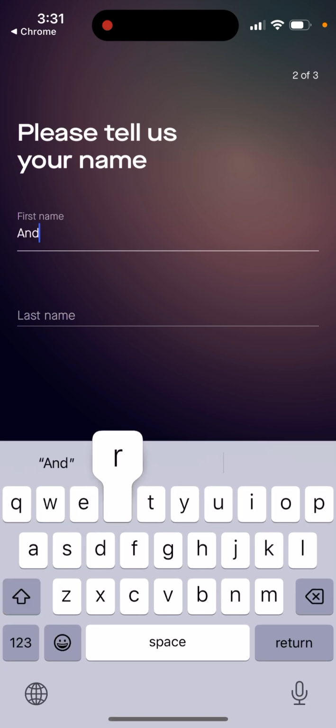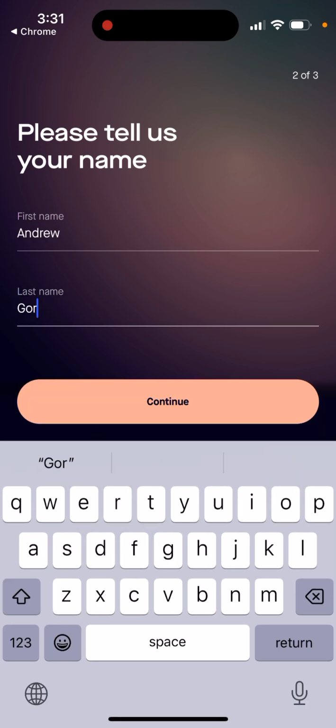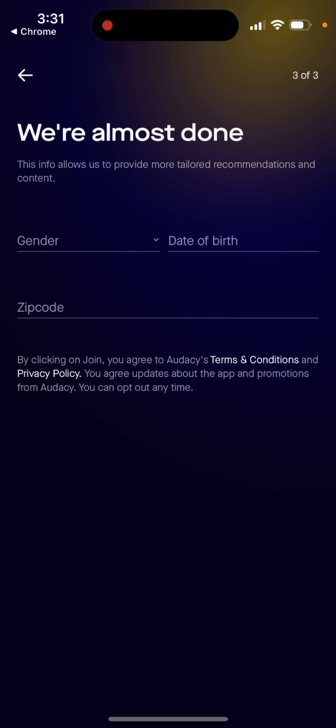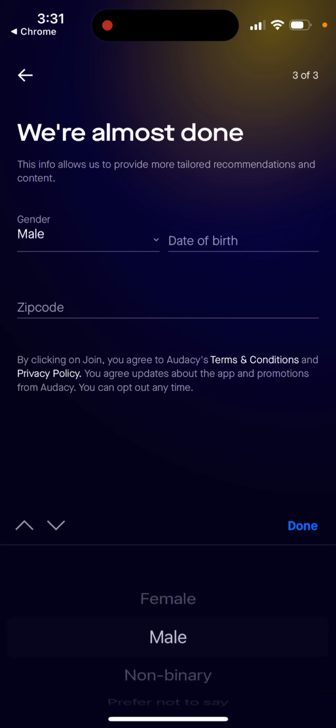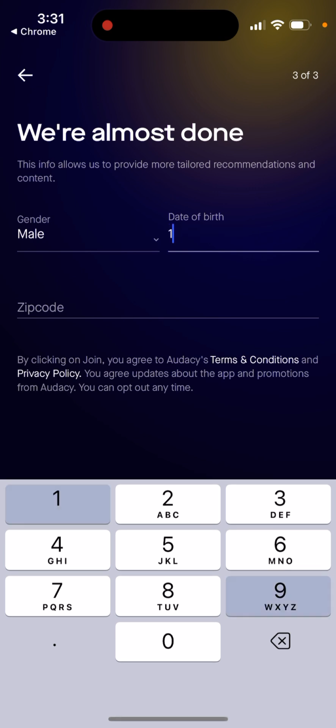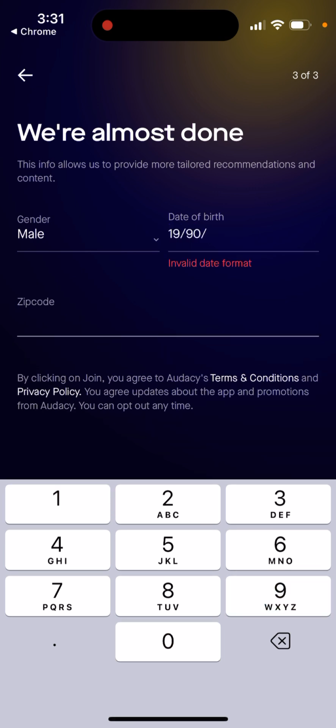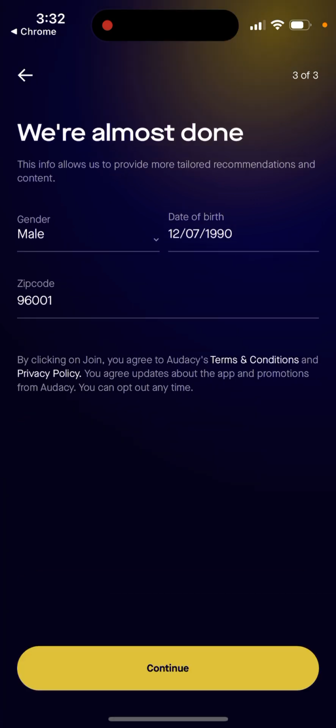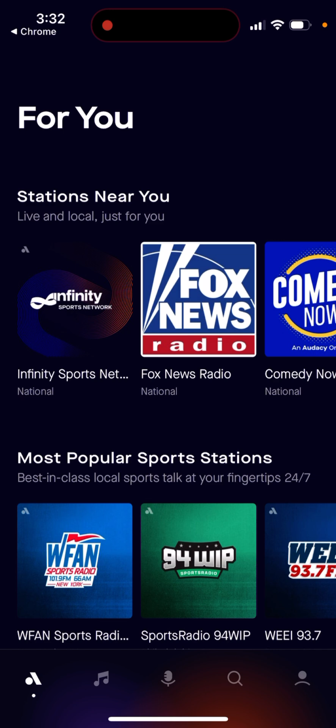So then you just enter your first and last name. Then you just select your gender. And then, yeah, you just have it like this.